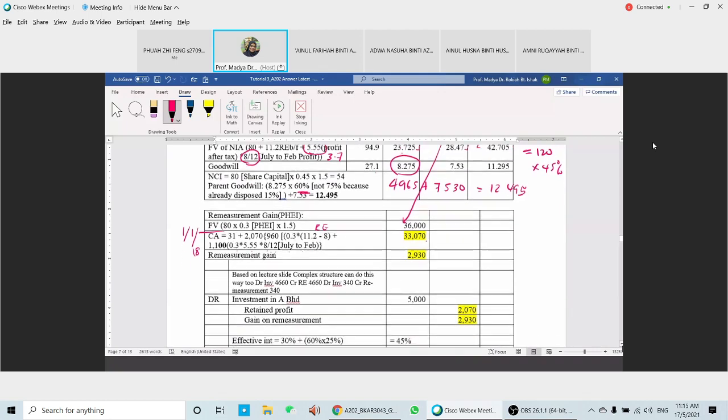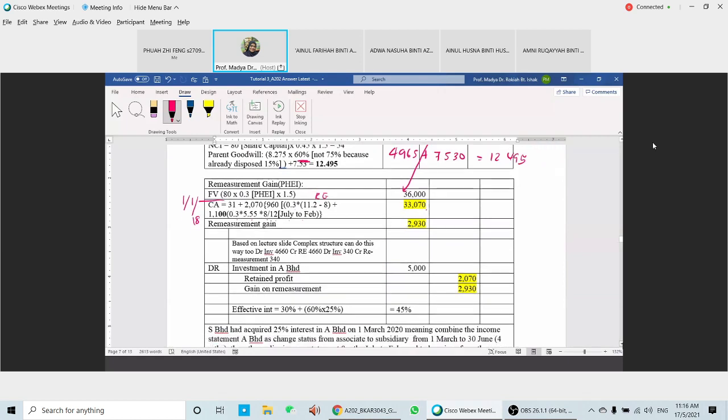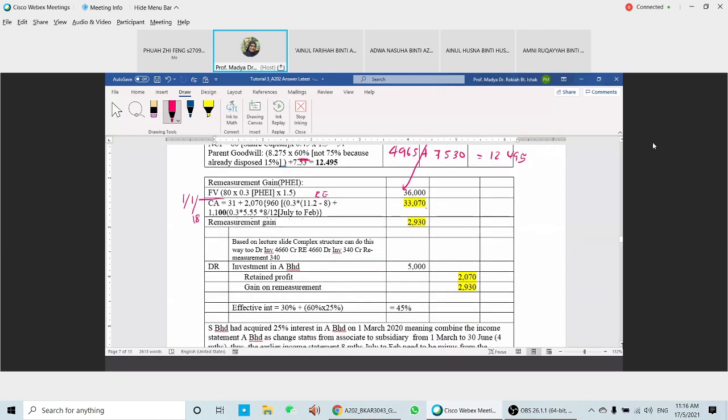Okay, your journal entries here: debit your investment in A, and then credit retained profit. Credit retained profit here is the amount that we have here, this one is for the RE. And then you're going to have your gain on remeasurement 2930. Okay, so you can prepare the journal entry: debit investment 990, credit RE 990, and then debit investment 340, credit remeasurement gain 340. So that is another method to calculate here. Okay, so this is your remeasurement gain.